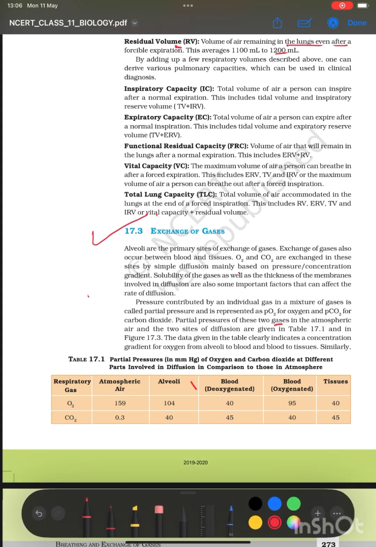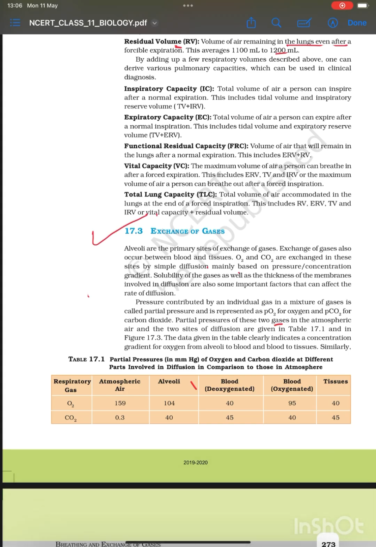Now we'll learn about exchange of gases. How does exchange of gases take place in our alveoli, blood vessels और tissues के बीच में, lungs और alveoli के बीच में. ये दो जगह ही exchange of gases हो रहा होता है. तो हम अब ये देखेंगे कि कैसे हो रहा होता है. What helps in the exchange of gases.